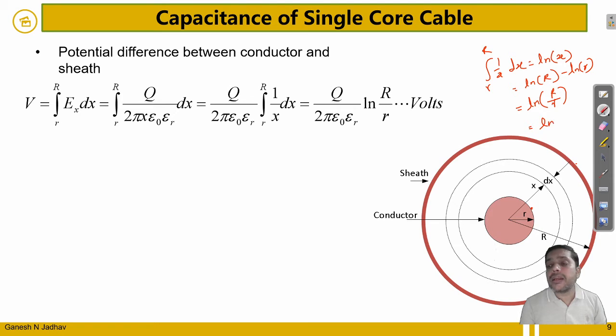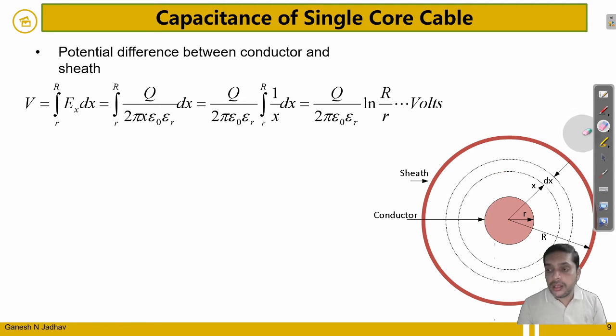In terms of diameter also, we can take it as capital D by small d. Suppose the diameter of the conductor is small d and this total diameter is capital D. In some books they refer to the diameter. I am giving the formula here with respect to the radius, so the formula will not be changed.